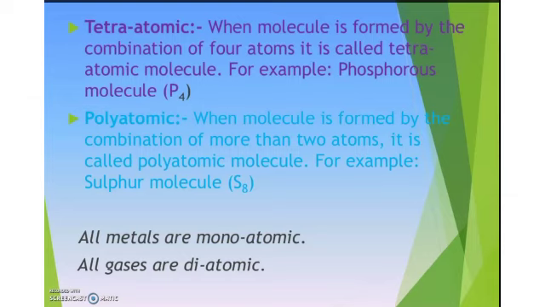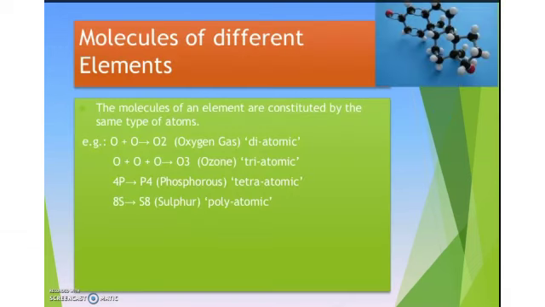Polyatomic, when a molecule is formed by the combination of more than four atoms, we call it polyatomic. Example is S8, that is sulfur. And we know all metals are monoatomic, all gases are diatomic. We have seen molecules of different elements and molecules of the same element, oxygen and oxygen. These are the examples.